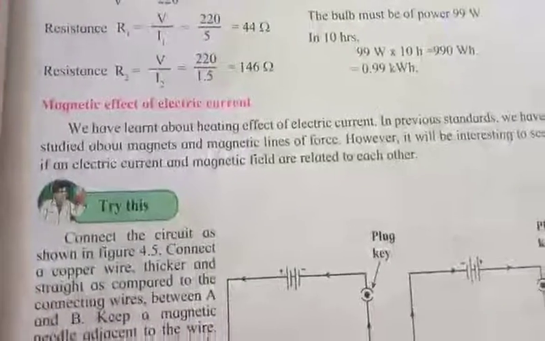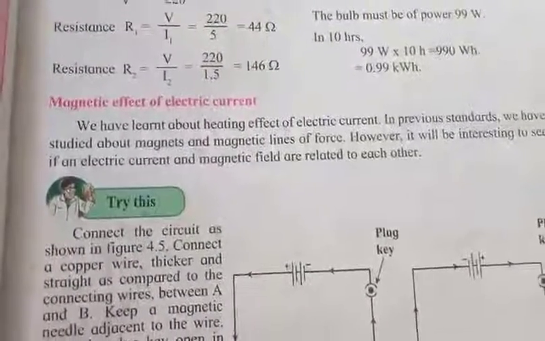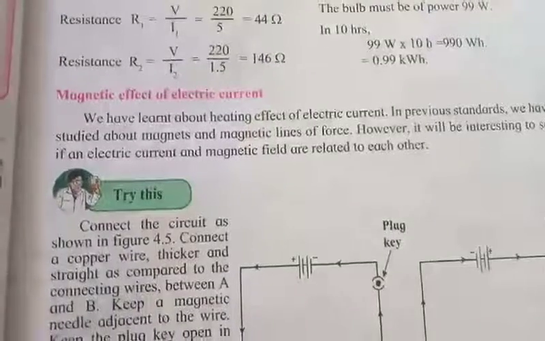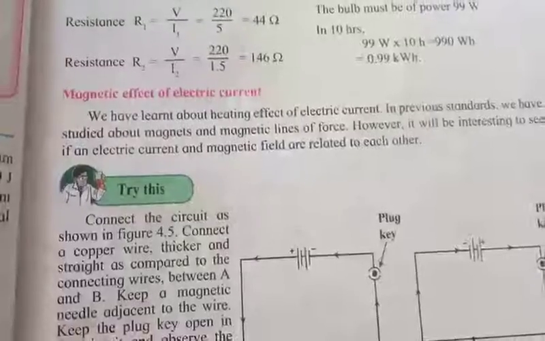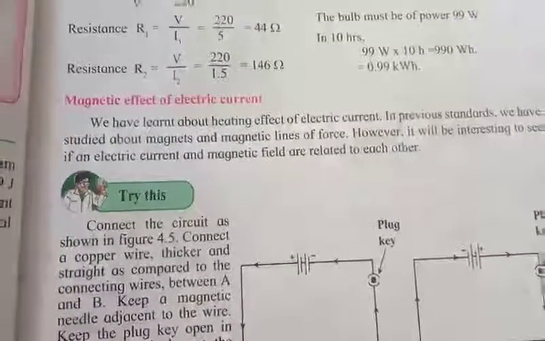In previous standards, we have studied about magnets and magnetic lines of force. Magnet means a material which is able to attract another material. And what are magnetic lines of force?